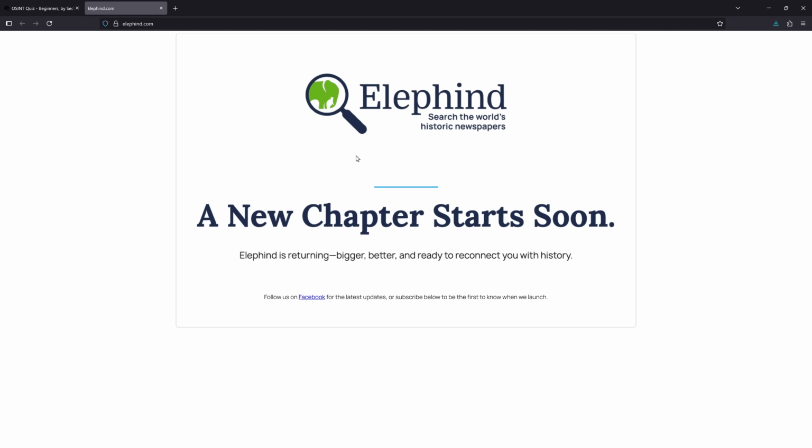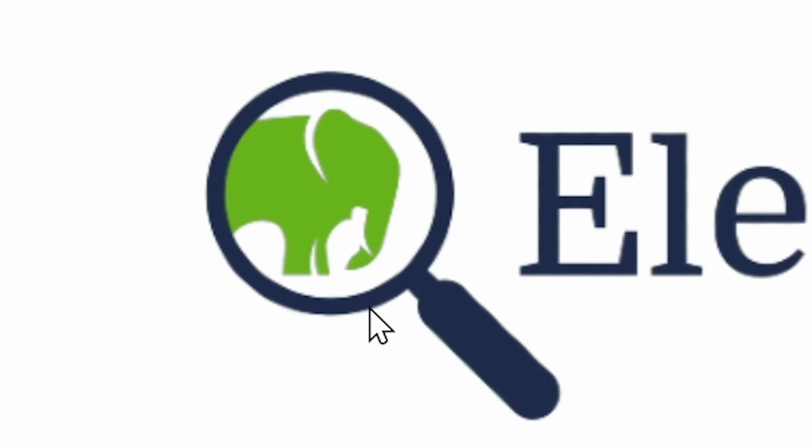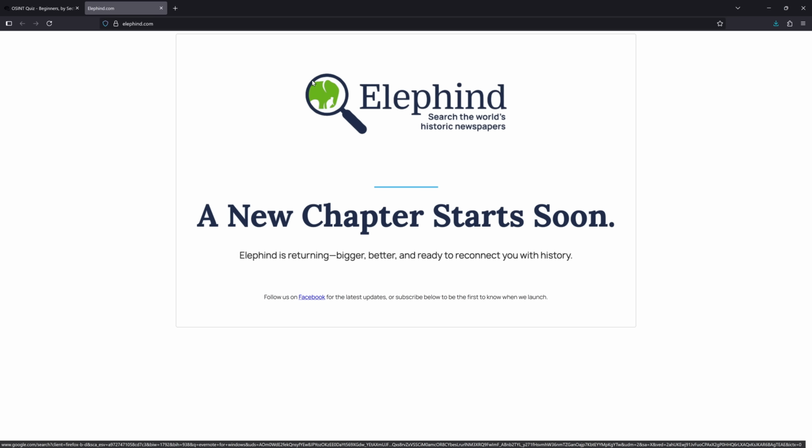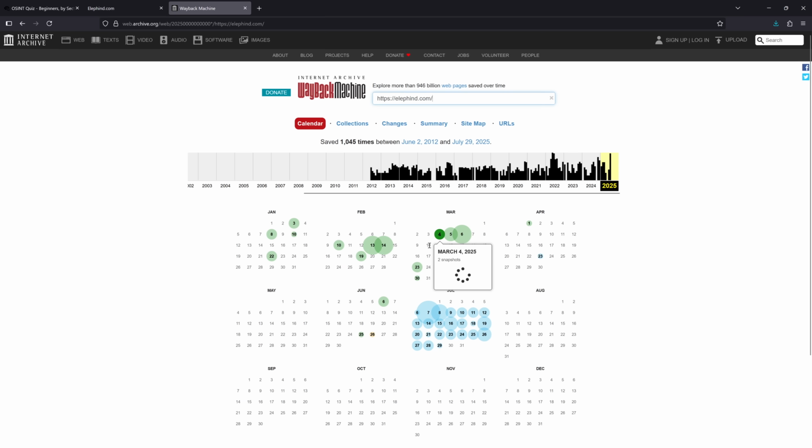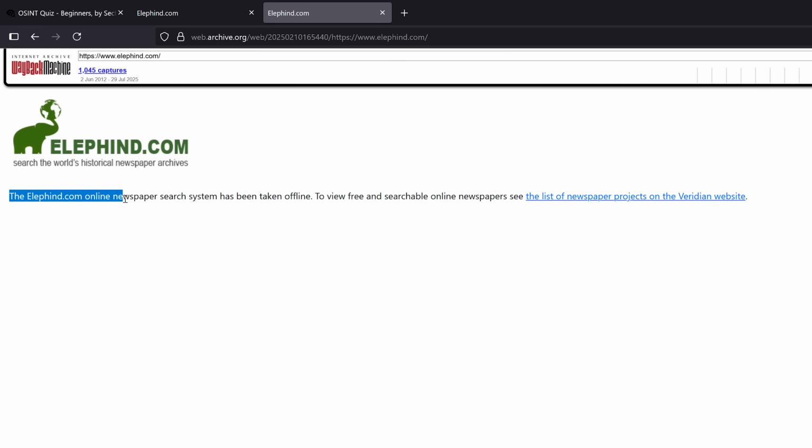Oh, so this website is down and it has the Evernote logo. Not the same, but very similar. Maybe I can still use this website through Internet Archive. Let's hope I can, or else this question is doomed. The Elefind online newspaper search system has been taken offline. To view free and searchable online newspapers, see this. Okay, let's hope we can still find it.